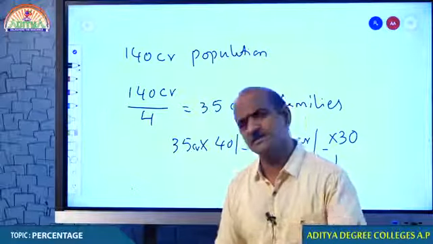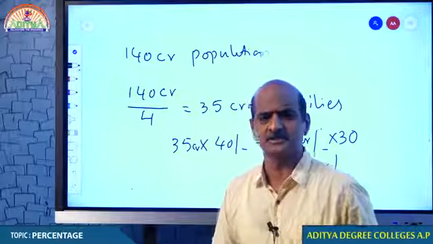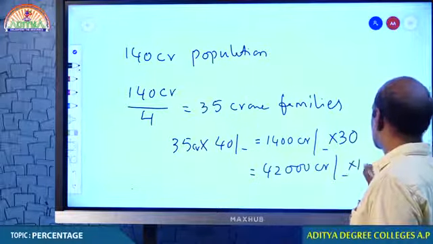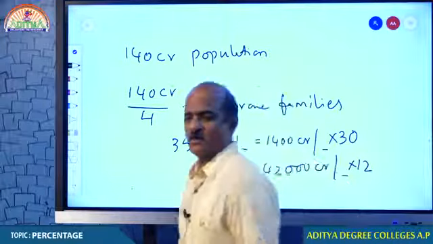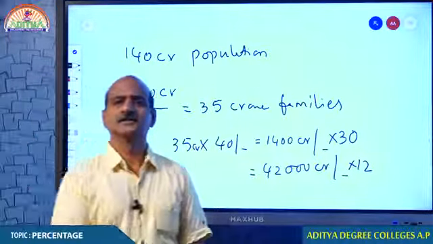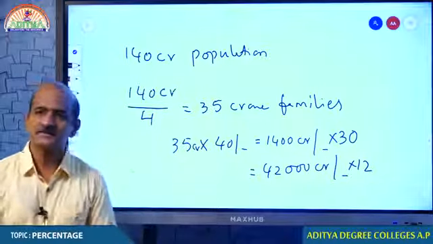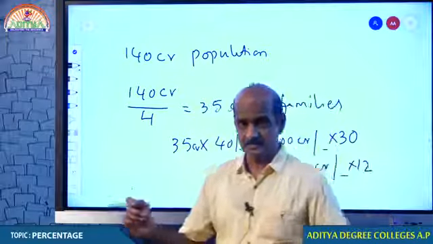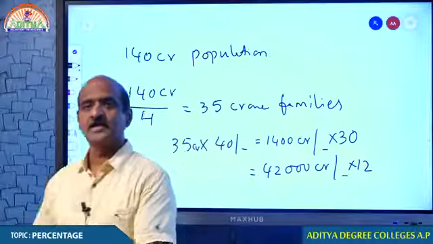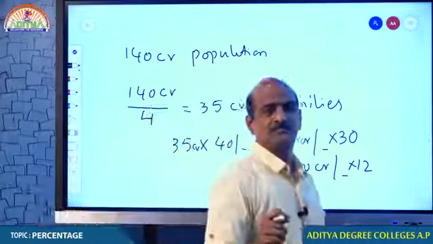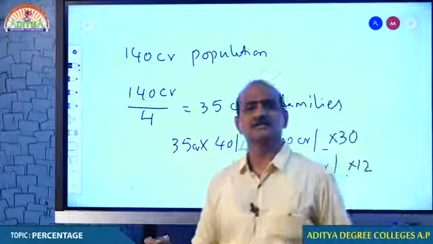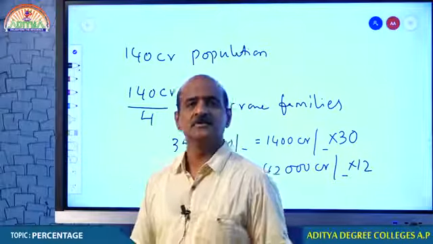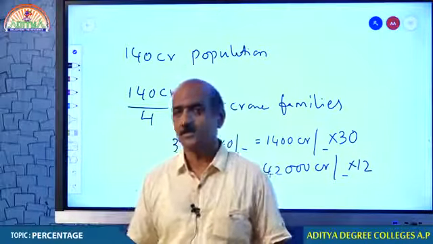This value can be taken for granted as an approximation, because we cannot give you a correct picture of everything. And if we multiply the same by 12, probably we will get how much amount the government is getting in the name of taxes, particularly on petroleum products. That is the reason you see that even when crude oil prices come down in the international market, we never reduce the selling price of petrol, because it is the main source of income for the state or central government in this pandemic.